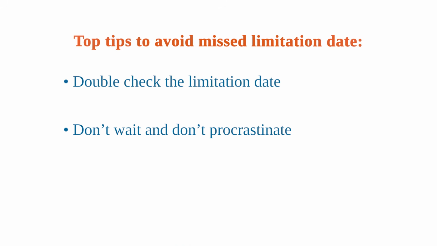Our key takeaway is don't wait and don't procrastinate. It's not uncommon for lawyers to miss a limitation period because they were strategically waiting before filing a pleading. Either they end up forgetting to file it or they miscalculate the time that they have to file it. In other cases, lawyers intentionally wait until the last minute, but the registry rejects the filing over a technicality. It's simply not worth the risk and stress. When in doubt about the time remaining to file a claim, always err on the side of caution and file it immediately.